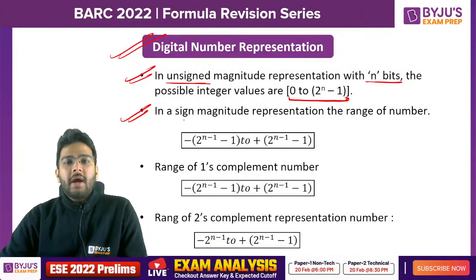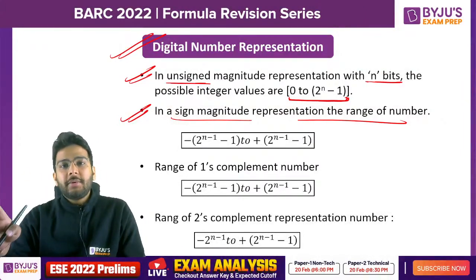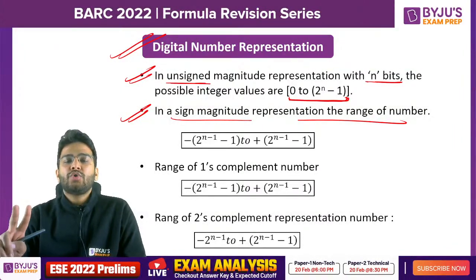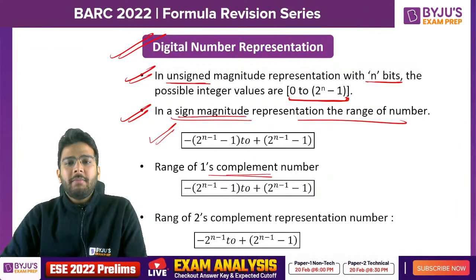The range of sign magnitude representation. Whenever we talk about signed numbers, we have three representations. One is sign magnitude, second is 1's complement, third is 2's complement representation. In case of signed numbers, this is the representation: minus 2 raised to the power n minus 1 to plus 2 raised to the power n minus 1, minus 1. Both sign magnitude and 1's complement have the same range.